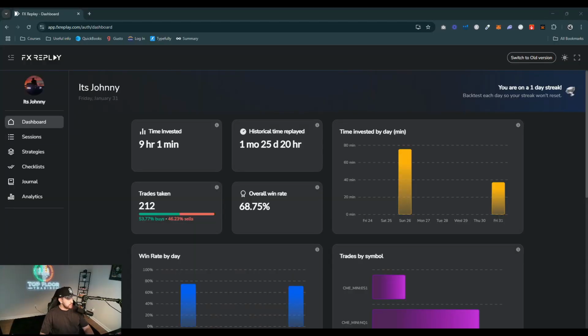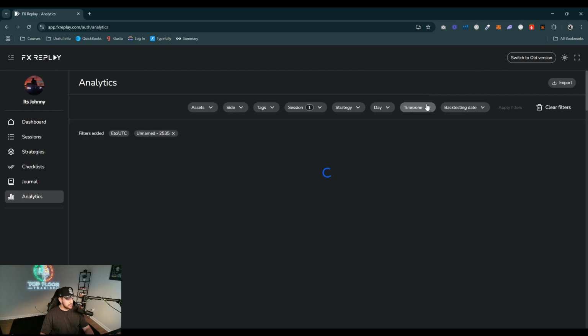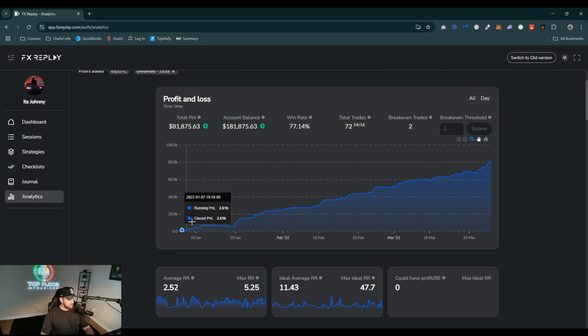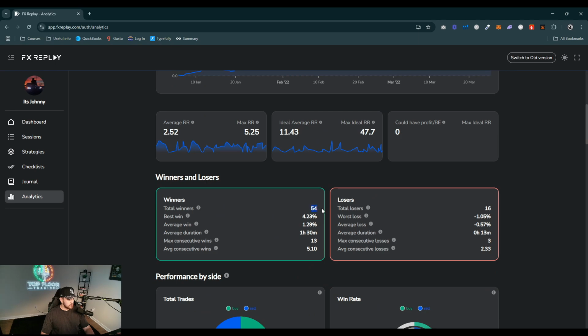Jumping onto the FX Replay account here. If we go to, I think it was sessions, right? Yeah, so we have the flow state model here. This is the backtesting session that we have right here. I'll go ahead and show you guys the session analytics. We have backtested almost 4 months now of the flow state model. You can see we have a 77% win rate, very close to 80, over 72 trades. If we come down here, we have about 54 winners, 16 losers. The best win has been about 4% of the account. The worst loss has been 1%. The average R is about 2.52. The ideal average RR is about 11.43.